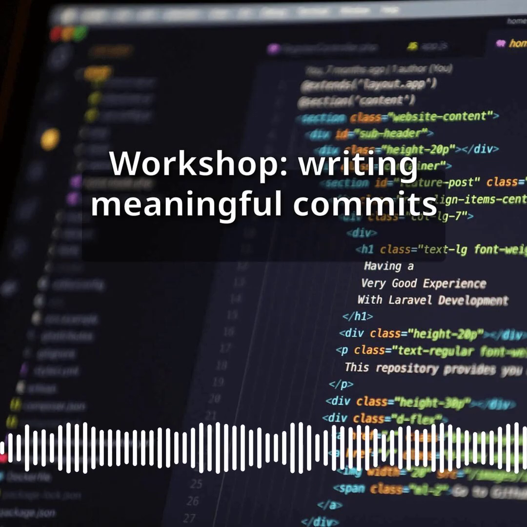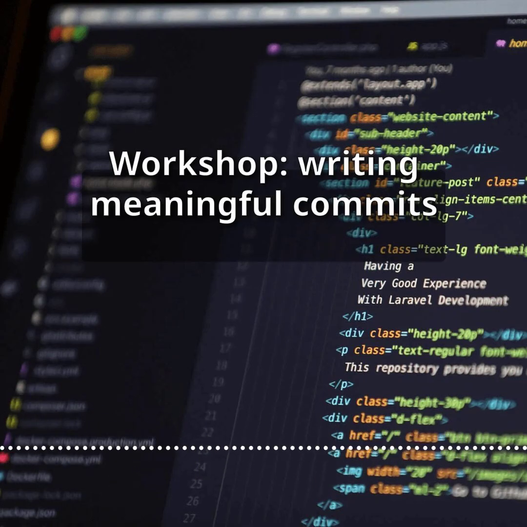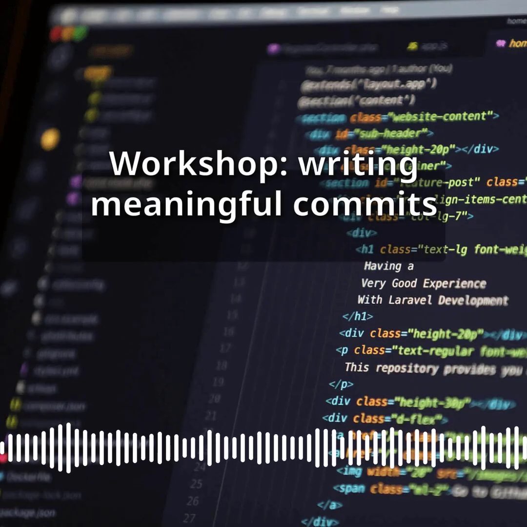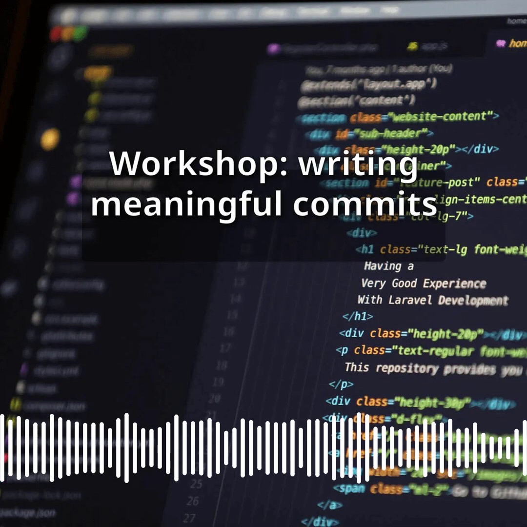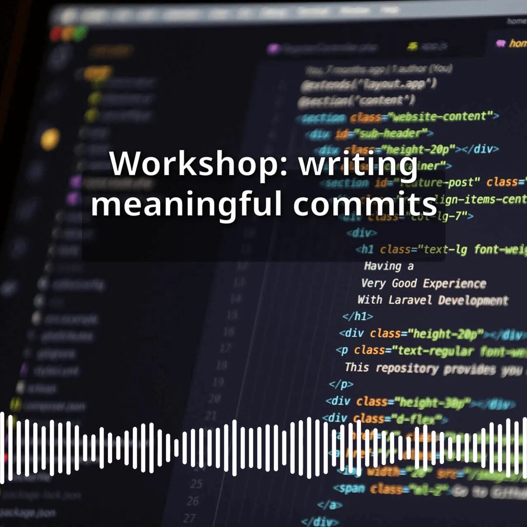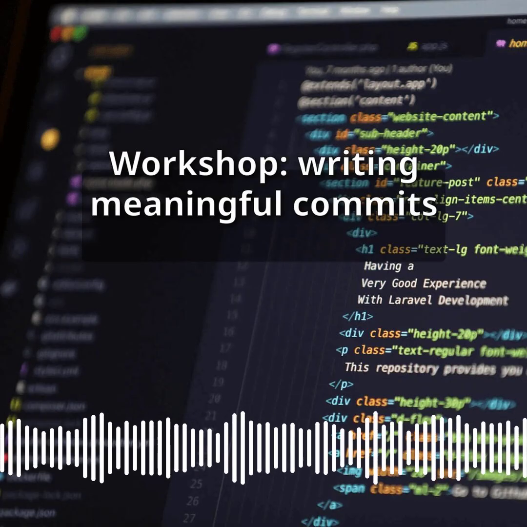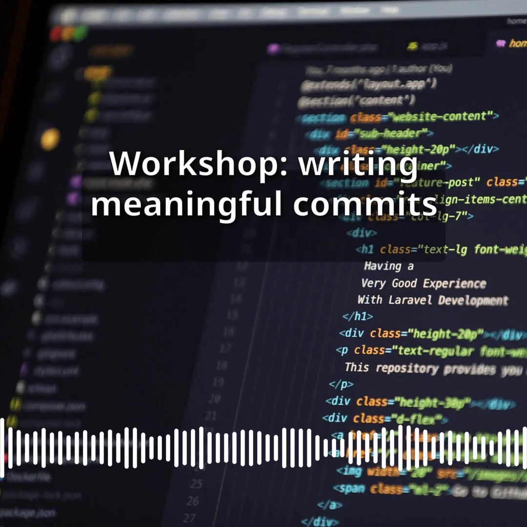This means you should not bundle a bug fix, a feature addition, and a typo correction into a single commit. Each concern deserves its own entry in history. A well-written commit message follows a simple structure, a short imperative subject line, 50 characters max, optionally followed by a blank line and a more detailed body explaining the why, not the what. Write "fix broken navigation link in header" rather than "fix stuff" or "update".